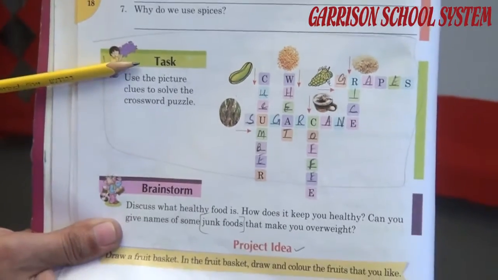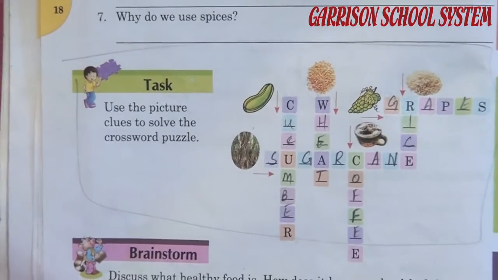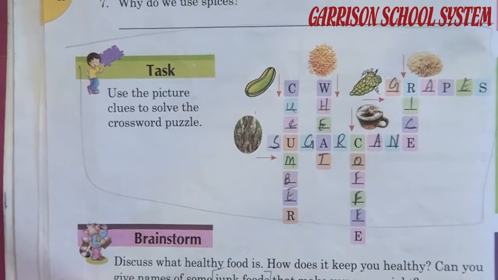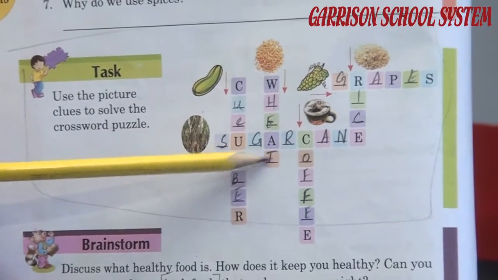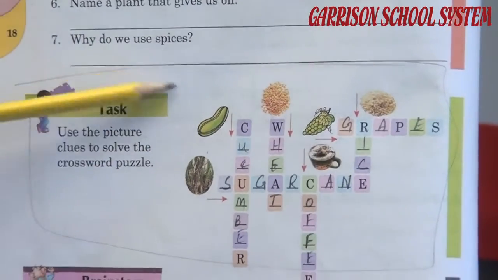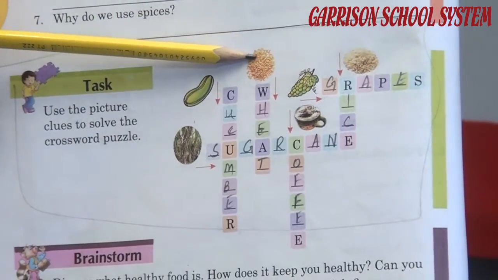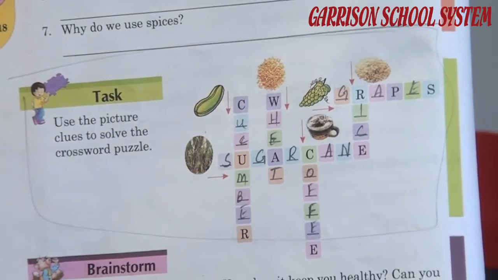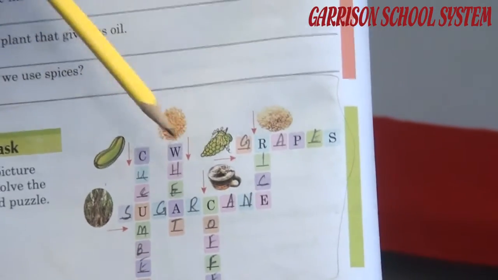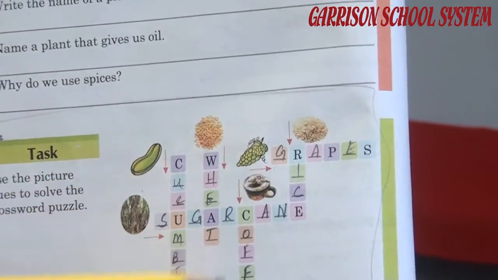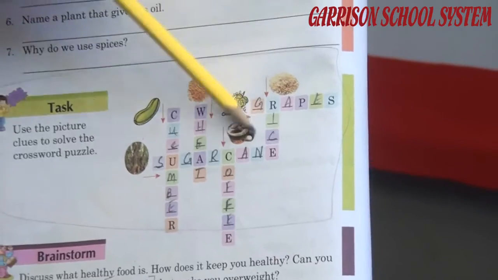Now there is a task activity for you. Here you can see there are different things and you have to write down the names of these things in the missing boxes. Here is a sugarcane. You have to write down the spelling of sugarcane. You have to complete the spelling of these. This is the cucumber. You have to move down for this. This is the wheat. You have to complete the spelling of wheat and move down. There are the grapes. You have to move side down. This is a coffee. You have to write down the spelling of coffee, moving down. And this is the rice. You have to write down the spelling of rice.